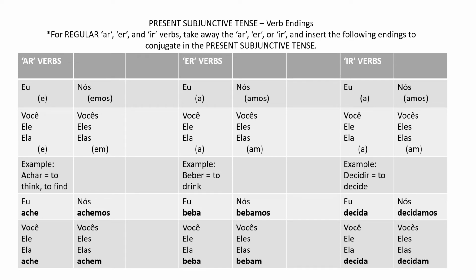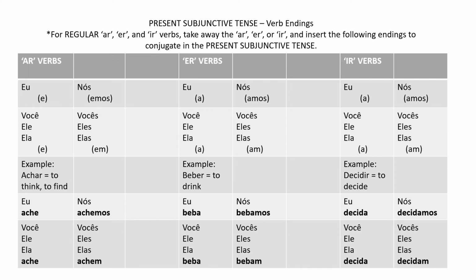Now, for the ER and IR verbs, real simple, you're taking off the ER or the IR and you're adding the A endings. So let's start with the ER. The eu, you add an A. All right, for você, ele, ela, A. Nós, amos. Vocês, eles, elas, am. So you're chopping off the ER and adding those. The example I give is beber, to drink. Eu beba. Você, ele, ela, beba. Nós bebamos. Vocês, eles, elas, bebam.